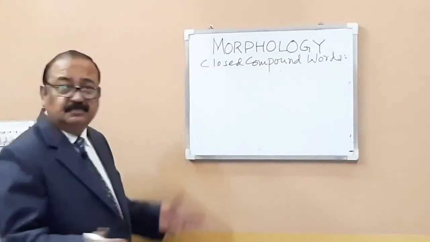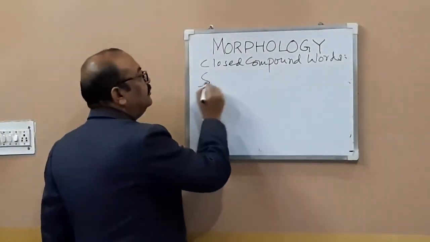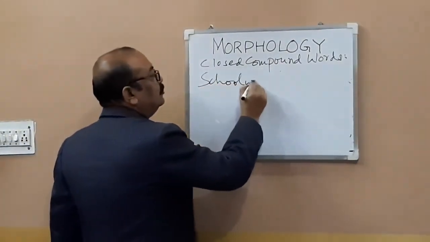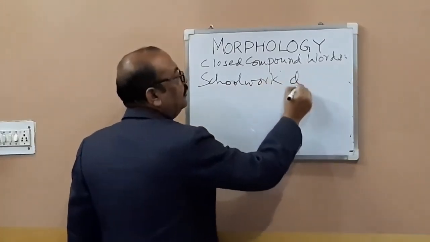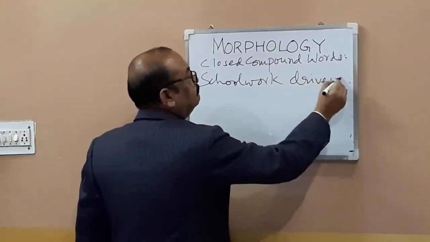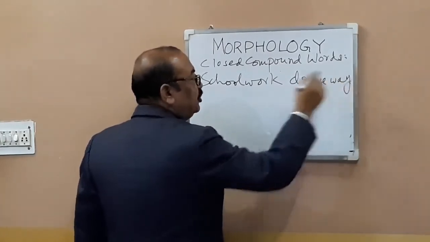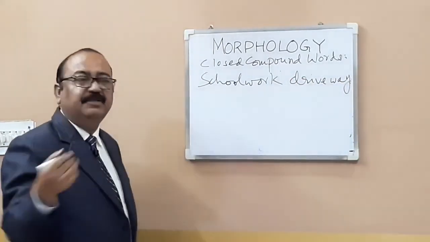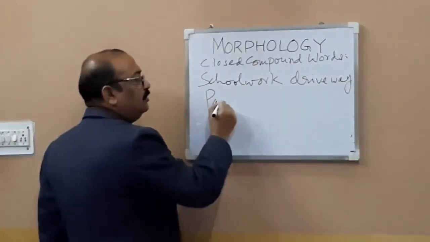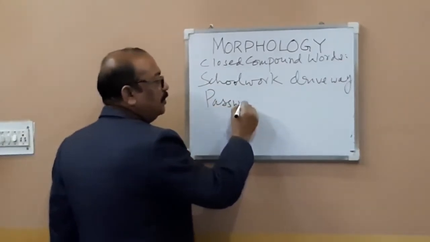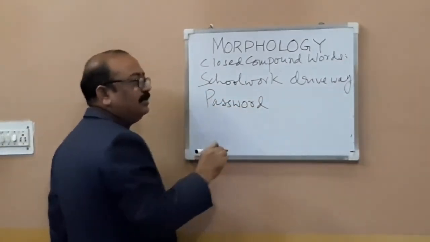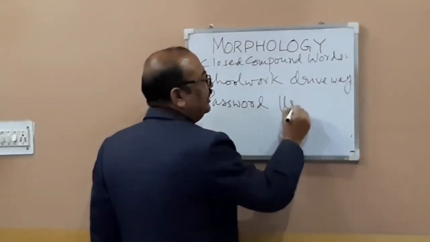Schoolwork, homework, schoolwork, or say driveway. You can also come up with examples like password, birthday, password, username and all. Yes, and even username you write like this.